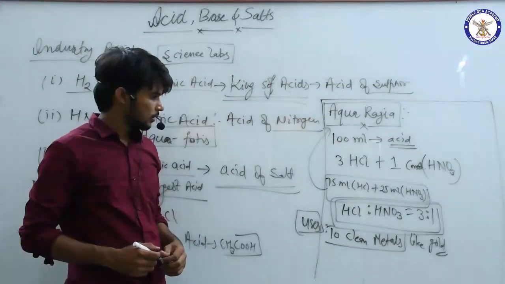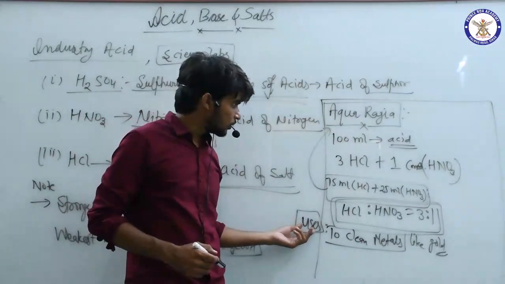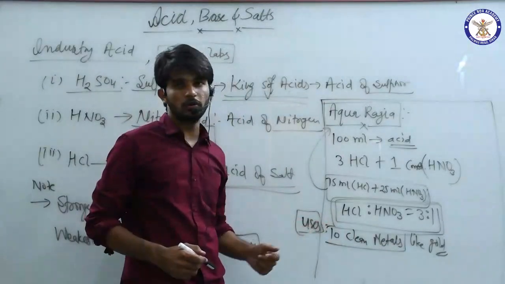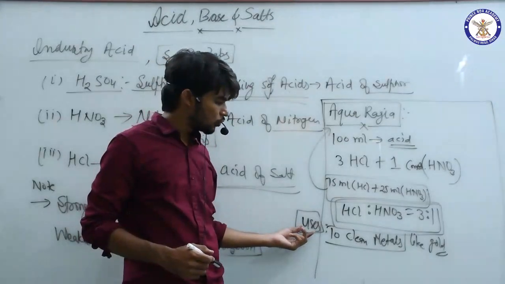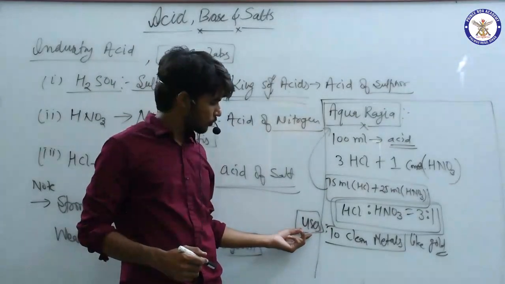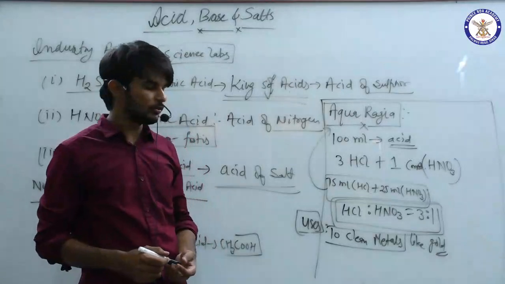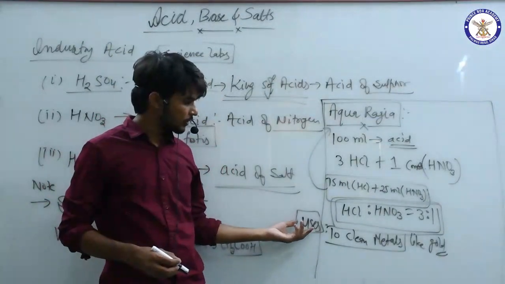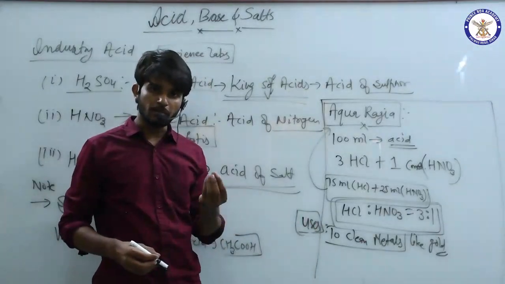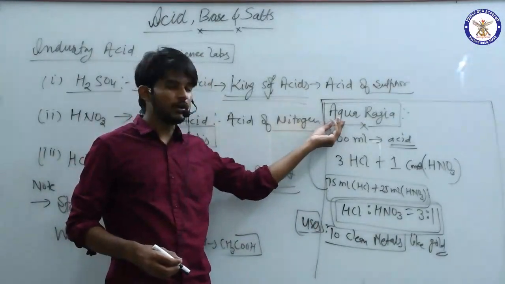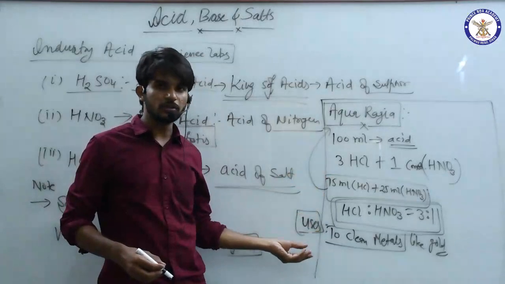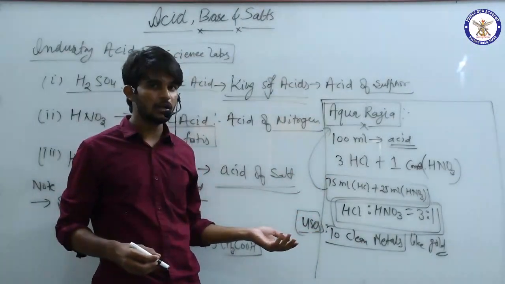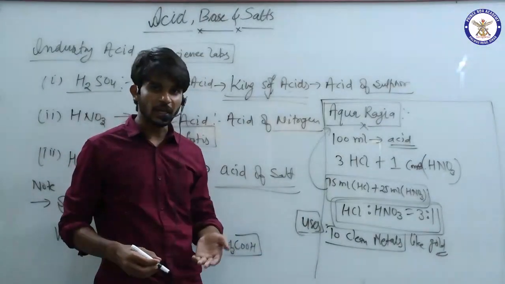So what are the uses of aqua regia? It is used to clean metals like gold. You might have seen some people come to our home and say that they will clean your ornaments. When we put the metal into aqua regia, it cleans it, but if you keep the metals for a longer period, it will start decaying.